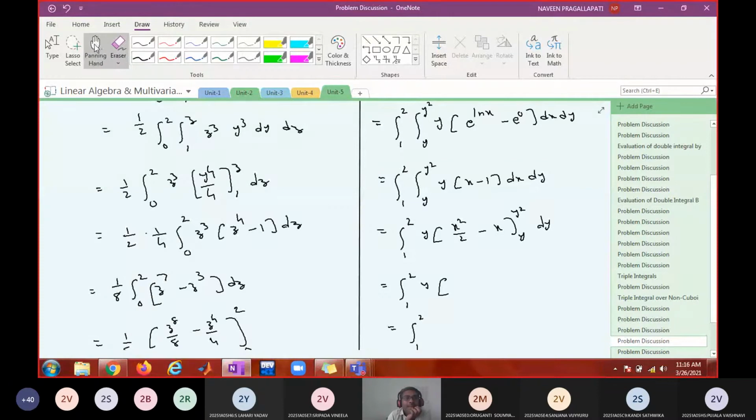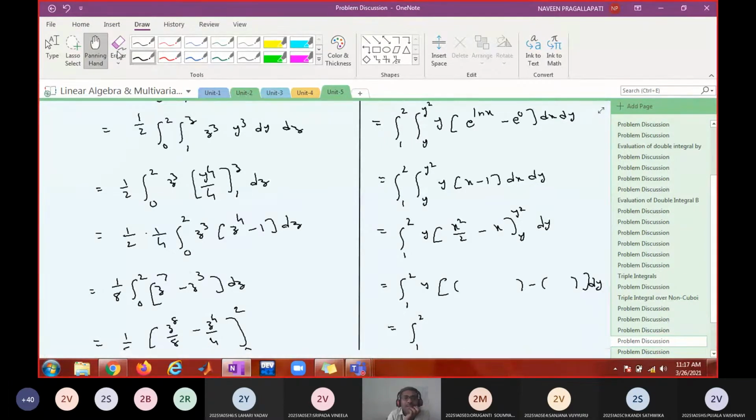So what is the upper limit? What is the lower limit? Y square I have to substitute in place of x. I think I made a mistake. Y square I have to substitute in place of x, and y in place of x for the lower limit. So upper limit in a bracket minus the lower limit in a bracket, and then integrate with respect to y.